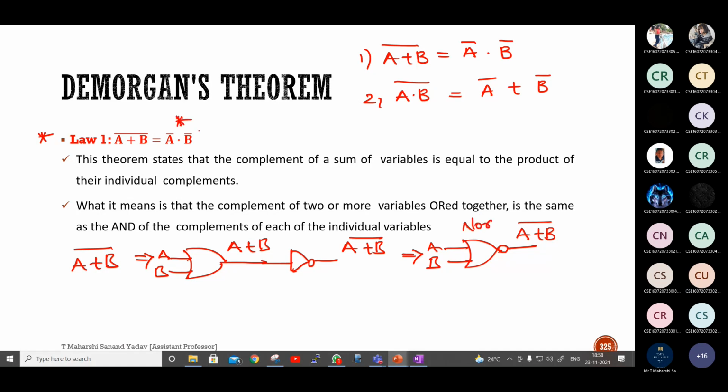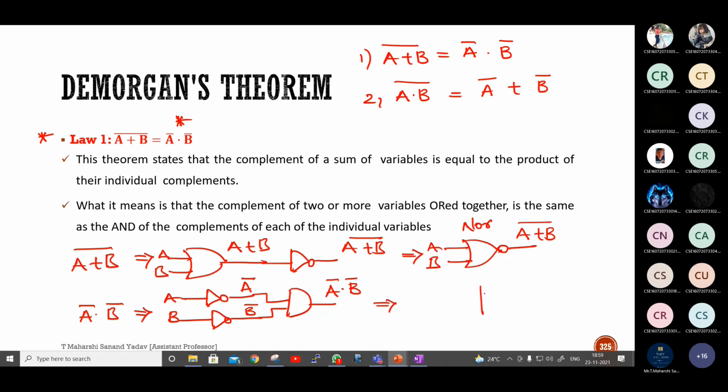Next, how to implement A bar dot B bar? One AND gate and two NOT gates. So here A is input, B is input. After passing through NOT gate, this will be A bar, this will be B bar. It should be given to AND gate. So this is A bar dot B bar.